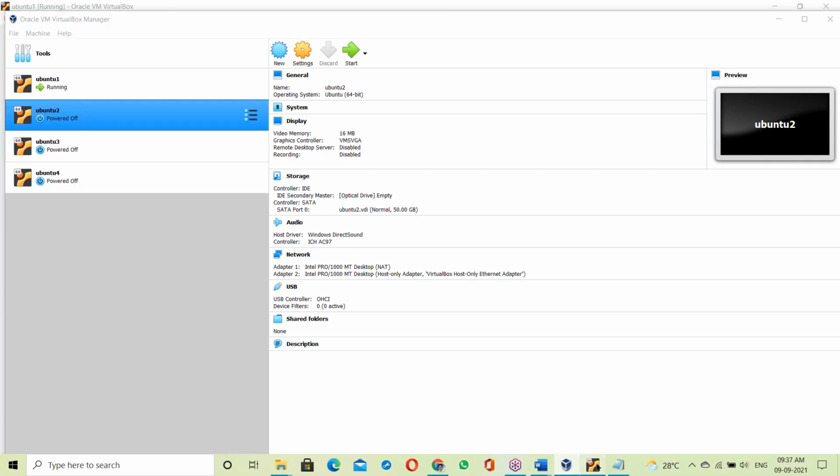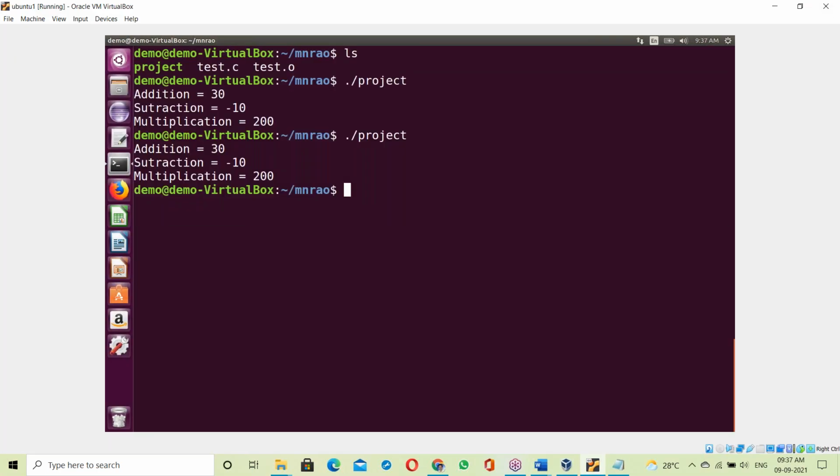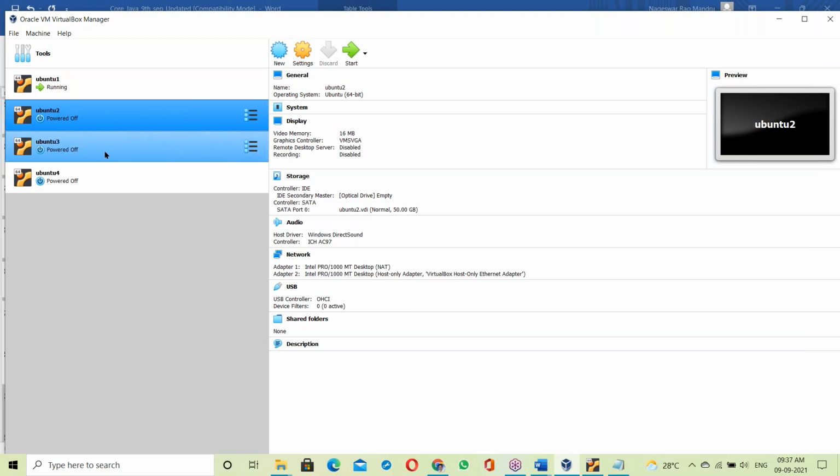On the first Linux system, first machine, the C software is installed and the exe file is prepared. That exe file is placed on the second machine, with the same Linux base, same Ubuntu base, and run directly. C software installation is not necessary.